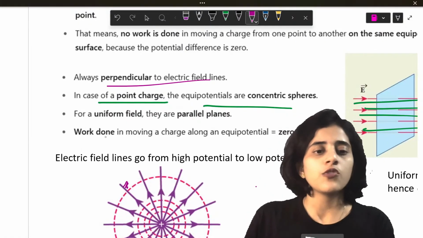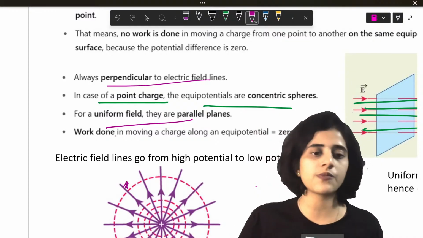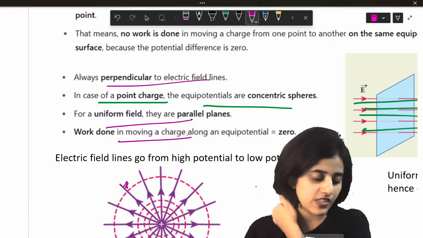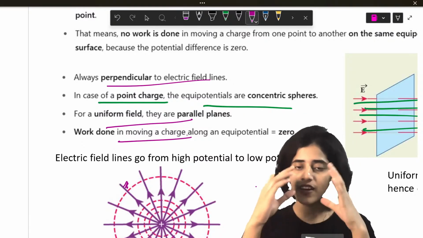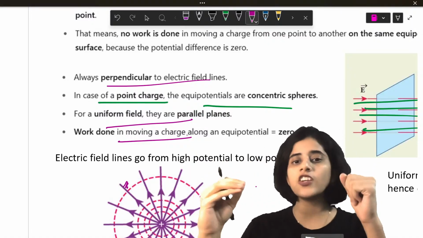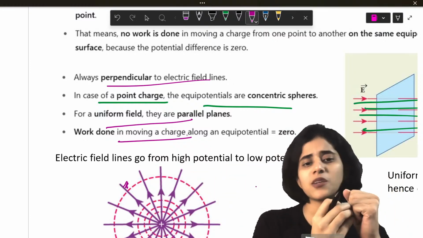Then, for a uniform field, the equipotential surfaces are parallel planes. Work done in moving a charge along an equipotential surface is zero. What does that mean? If I have a charge here, and I have another charge here, if they're like charges, they'll easily come close. If they're unlike charges, I need to apply a lot of work to bring them together.